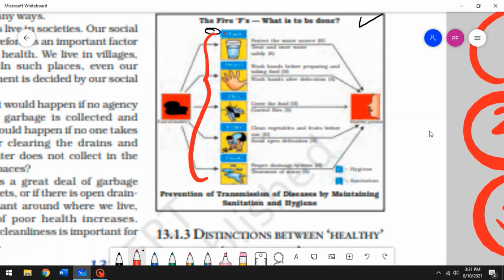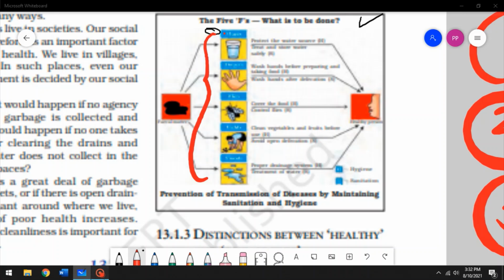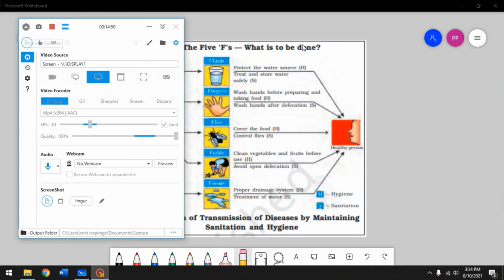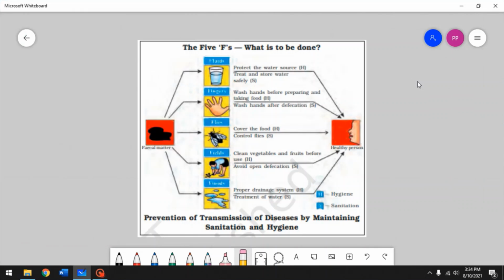To take the first 3, fluids could be body fluids like sweat, saliva, urine, all of that. Disposing of them carefully would prevent diseases, right? Alright, so I made this. I just press this up. Okay, so the first one would be fluids, fingers, flies, fields, and floods.